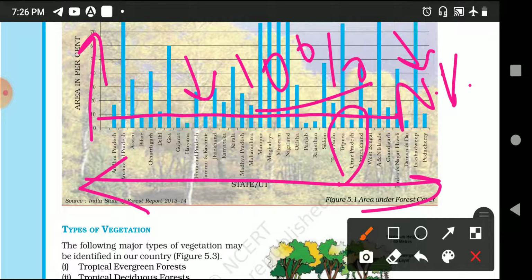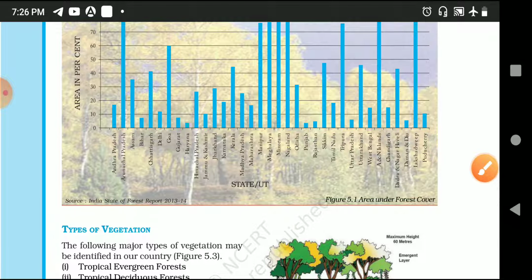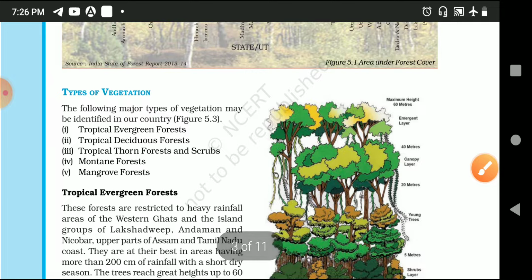That simply means if you want to survive, if you want a good environment, then at least 33% of the area you live in should be covered with natural vegetation. But in our state it is different. And that is the case, we are facing this problem of pollution, because there is no filtration of your carbon dioxide.